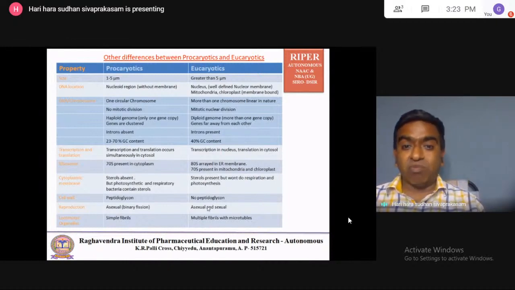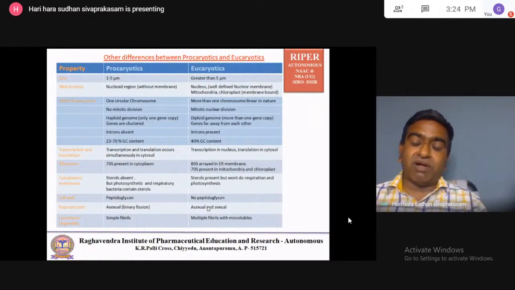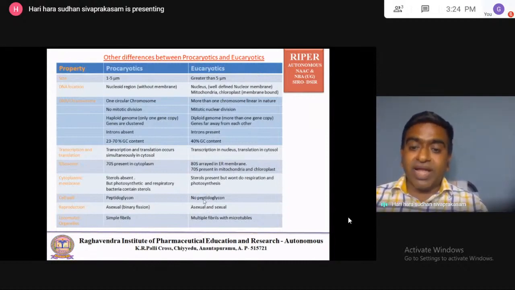So generally speaking, eukaryotics contain 80S ribosome only. In the GPAT question, if it asks which type of ribosome is present, you strictly write 80S ribosome in the eukaryotic, 70S ribosome in the prokaryotic. But if they are specifically asking about mitochondria and chloroplast, then you have to write 70S ribosome in the mitochondria and chloroplast.